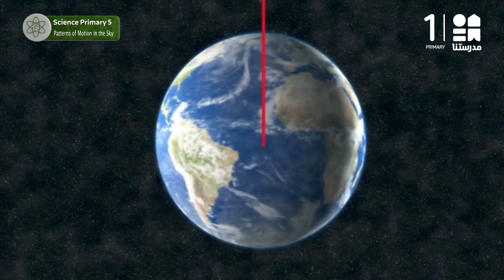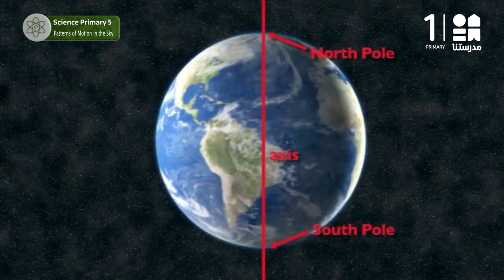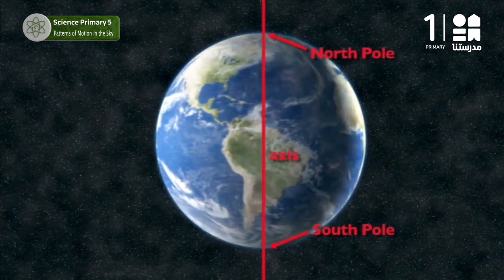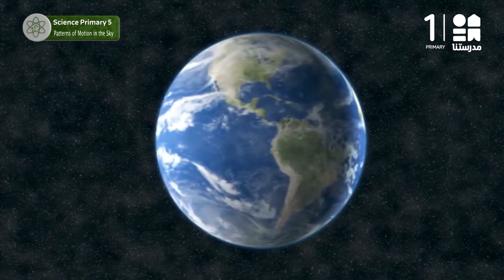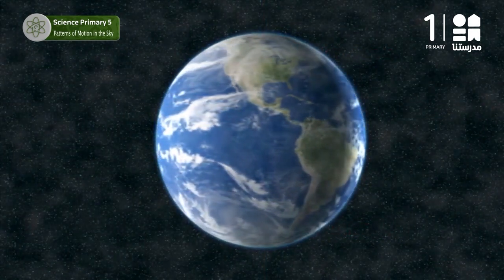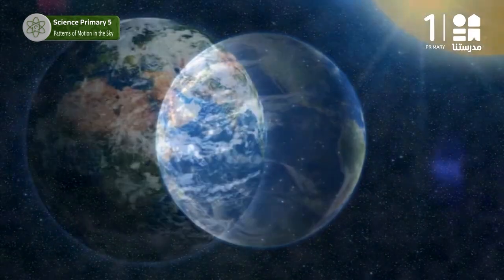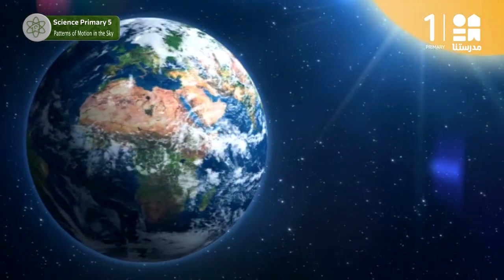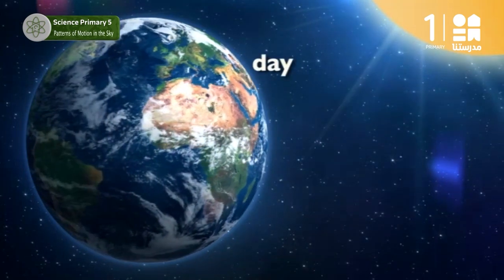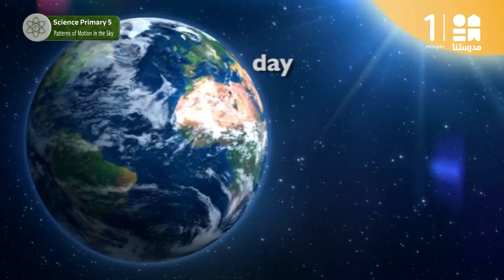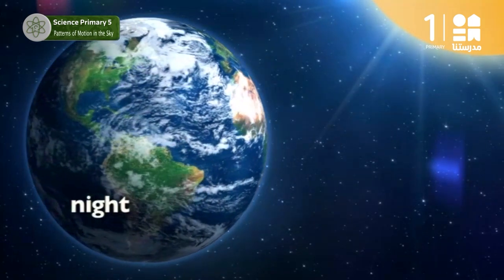Earth's axis is an imaginary line passing through the North and South poles. The Earth takes a whole day, or 24 hours, to make one complete turn. At any time during its rotation, half of the Earth faces the Sun. This part experiences day. The other half of Earth faces away from the Sun and receives no light. This part experiences night.